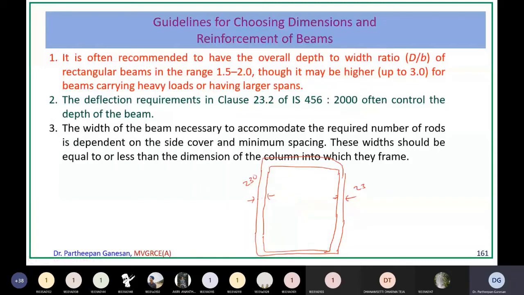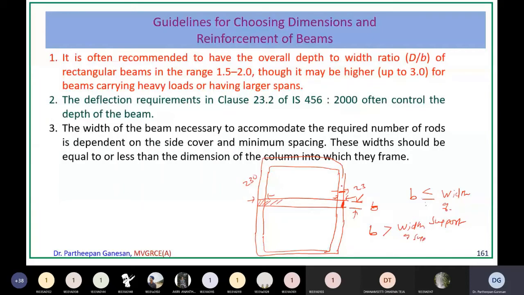Now suppose you are providing a beam here, right? This is a beam, this is the width of the beam. This B should always be less than or equal to the width of support. This is the width of support onto which it is resting. So this is only 230 mm. So this width of the beam should always be less than or equal to the width of support. B should never be greater than the width of the support, okay.